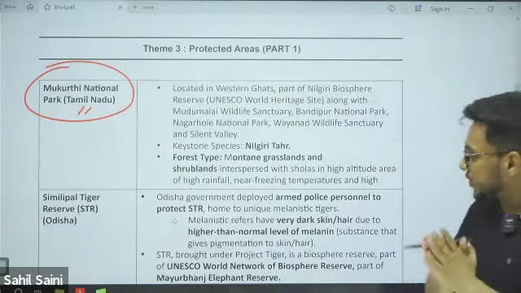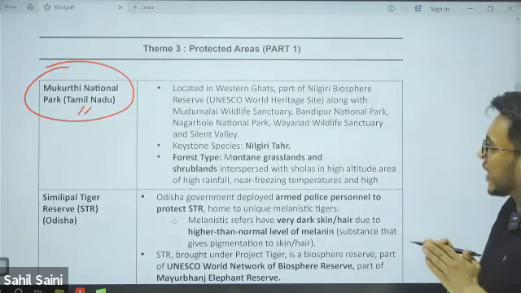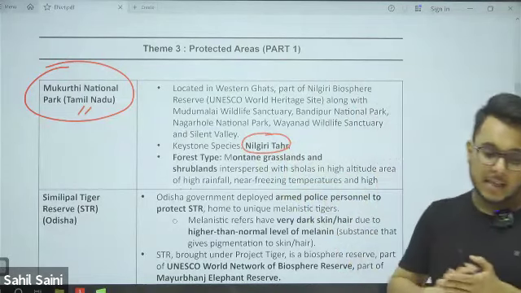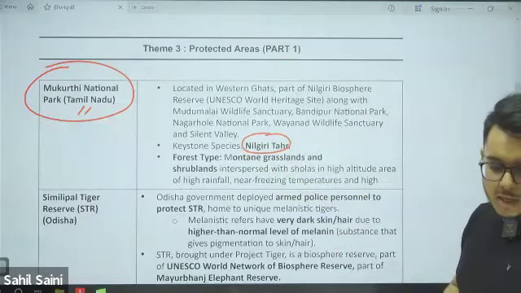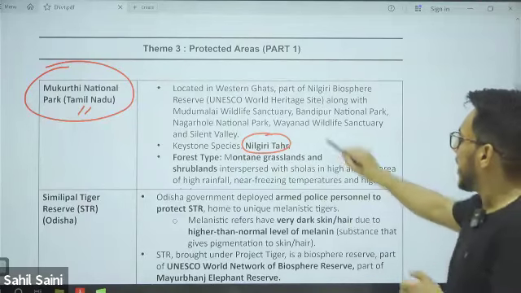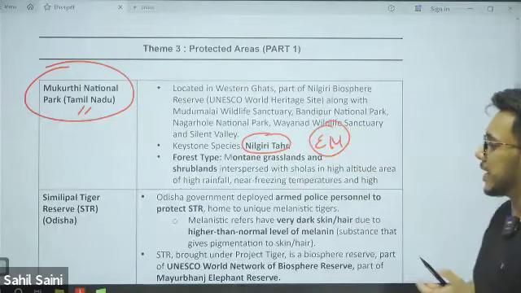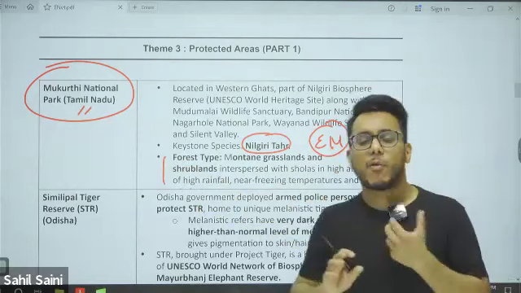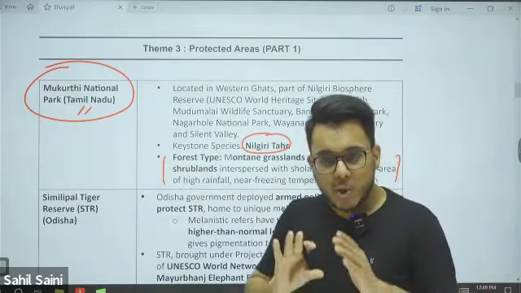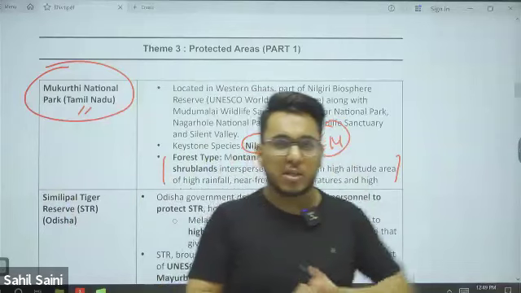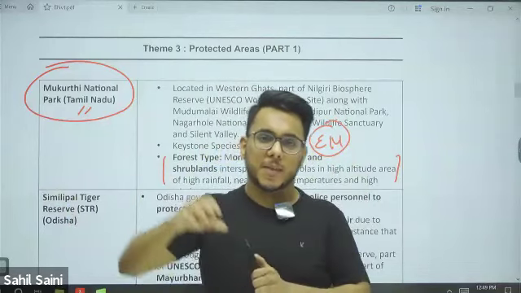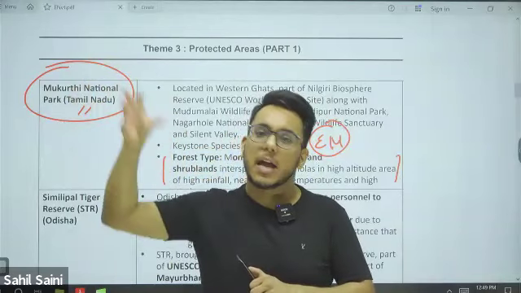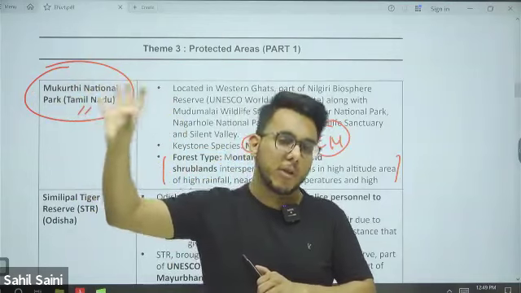It was in the news. When we talk about Mukurthi National Park, here we have the Nilgiri Thar, a keystone species, the most important species found here. Its status is endangered. Now, guys, in the notes I have also provided the forest type that is found here. But I will not advise you to mug up this forest type. Rather, just use your logic. You might have already covered in geography the vegetation type found in different areas, depending on the temperature and rainfall there.